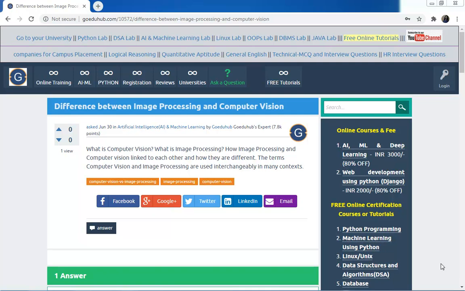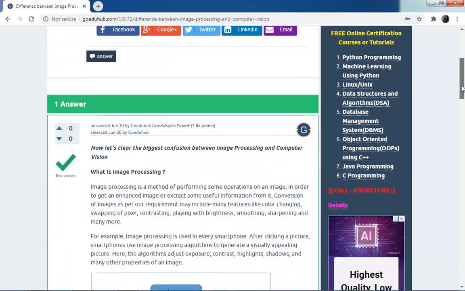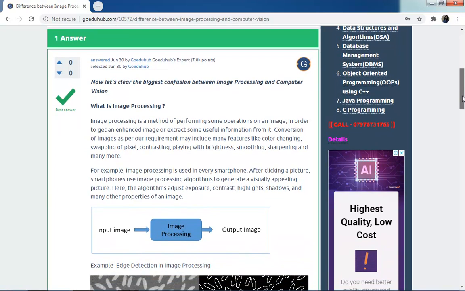The hottest topic: the difference between image processing and computer vision. Both terms are used interchangeably in many contexts. So you should know what computer vision is and what image processing is, how they are linked to each other, and how they are different. First, I'll tell you about image processing and then we will move towards computer vision. So now let's clear the biggest confusion between image processing and computer vision.